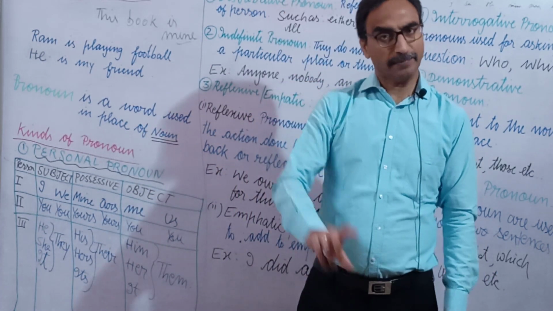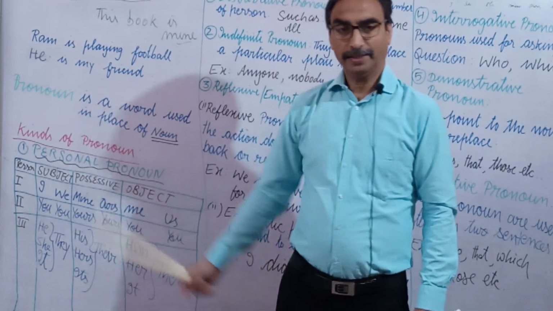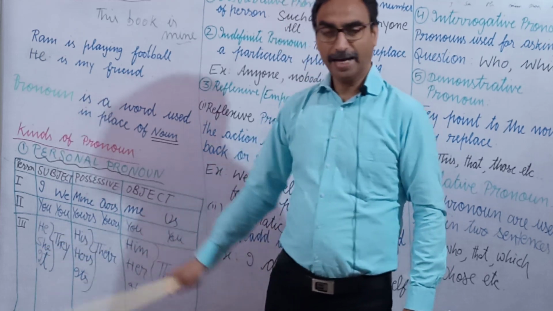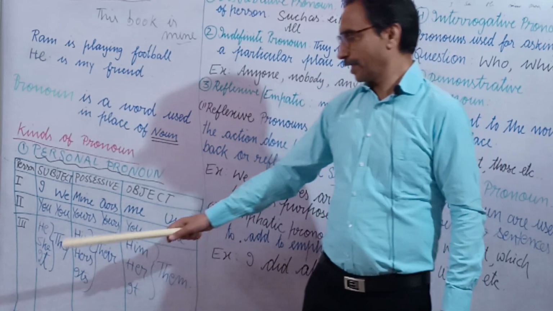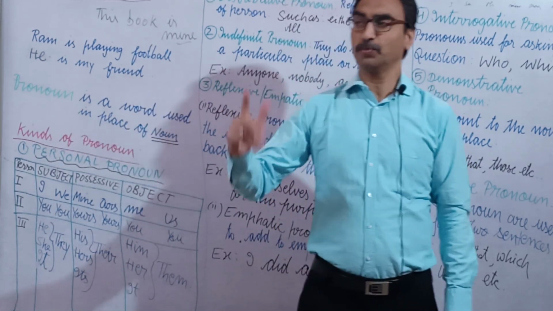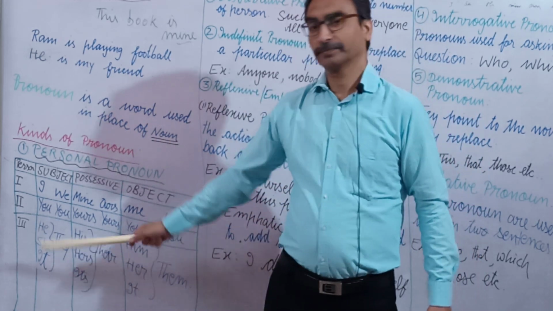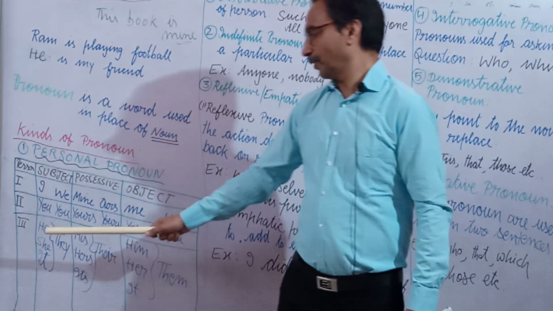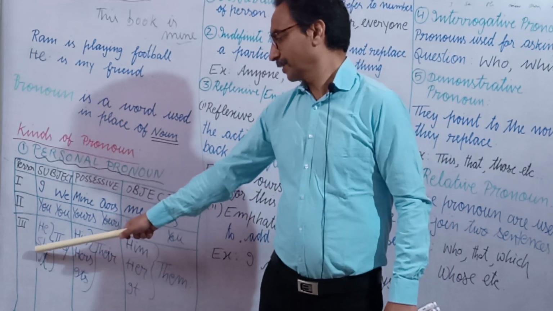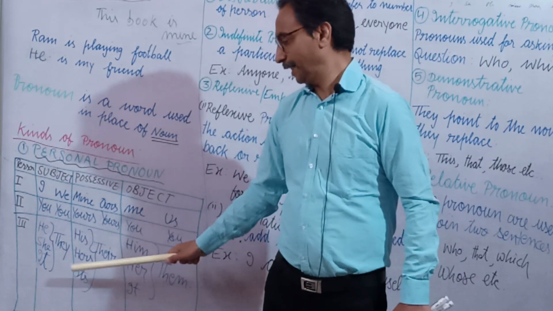In third person, if there is a single boy, we place the pronoun he. If there is a single girl, we place the pronoun she. And if there is non-living thing or animal, we put it. But if there are more than 2 girls or more than 2 boys, then we will say they. Similarly, for possessive, his. For she, hers. For it, its.